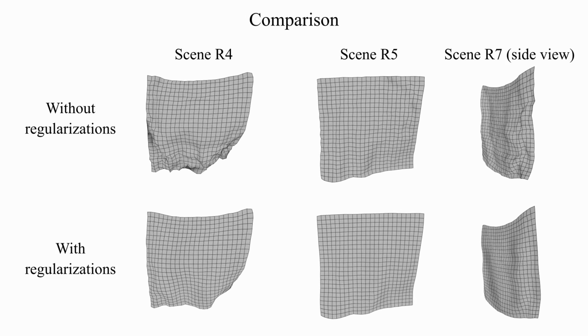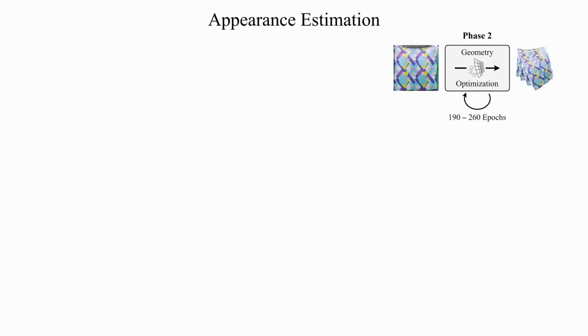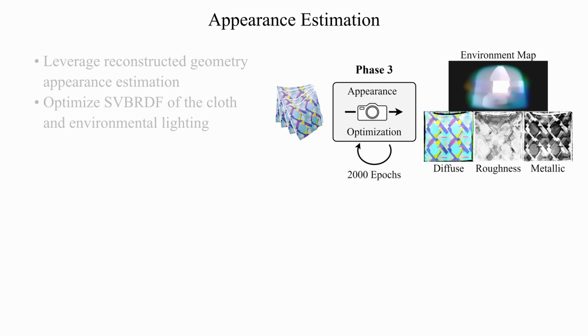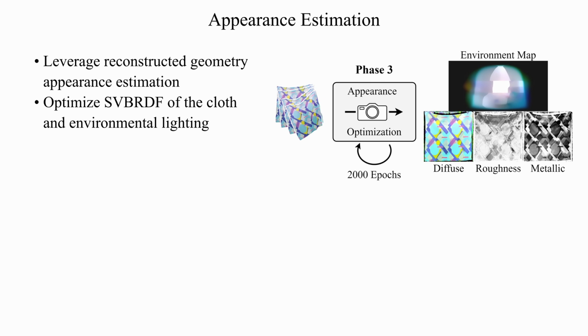The last phase in our pipeline leverages the reconstructed geometry and infers the appearance of the fabrics by estimating the SVBRDF and environmental lighting conditions. This is just one example of further applications in which high-quality geometry is necessary to obtain good results.